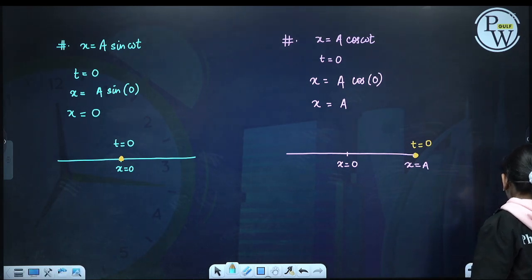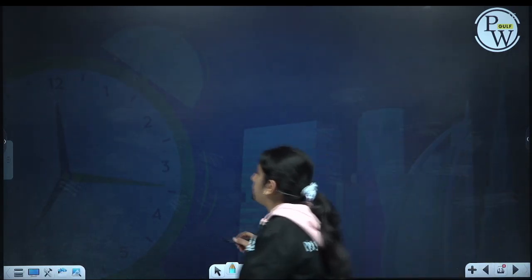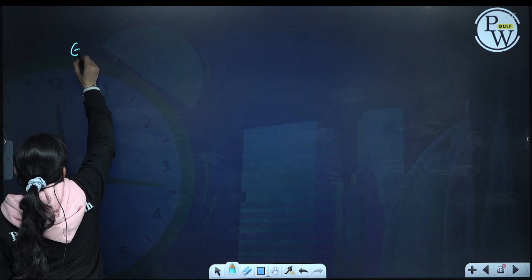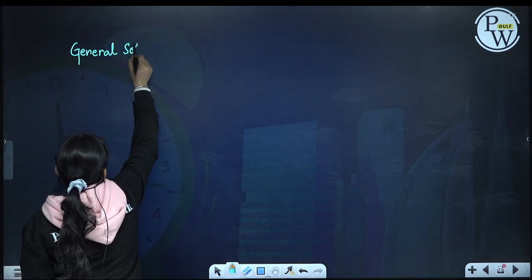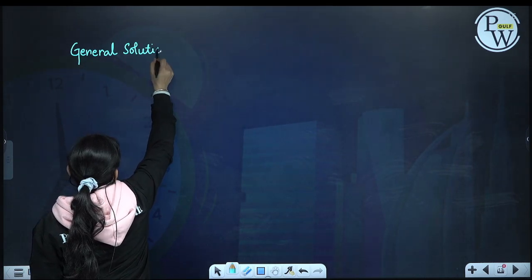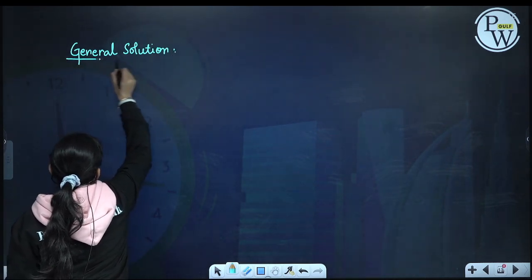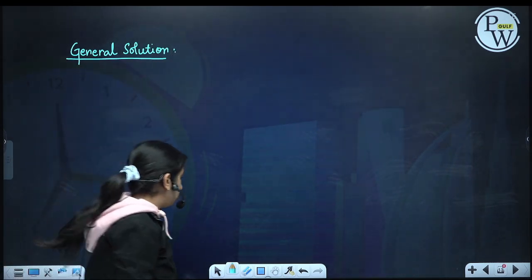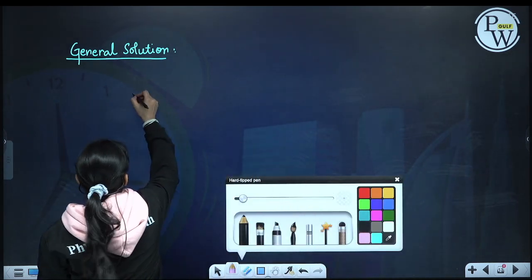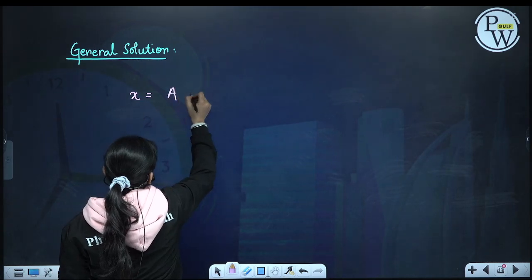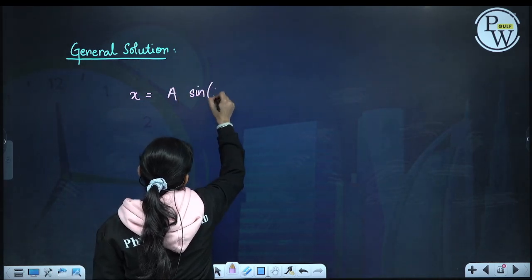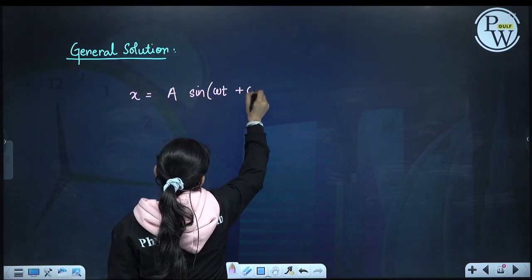Now we have found a general solution. If the particle starts from any x between minus a to plus a, the general solution is given by x is equal to a sine of omega t plus phi.